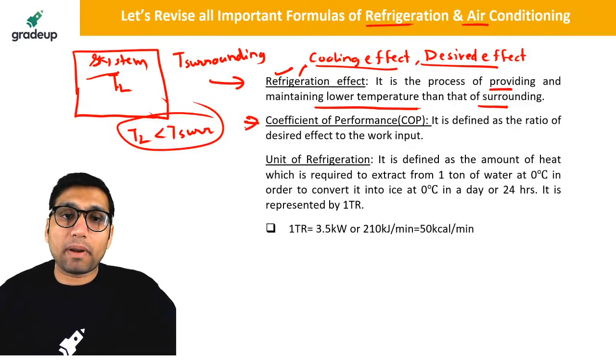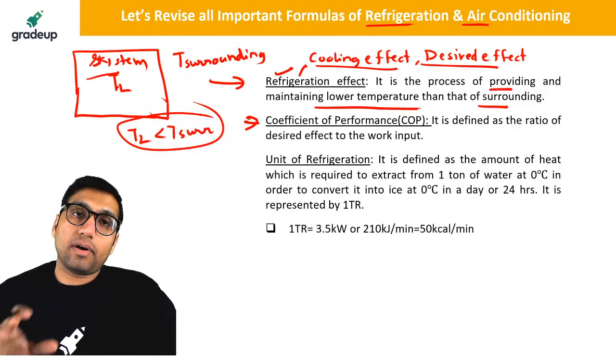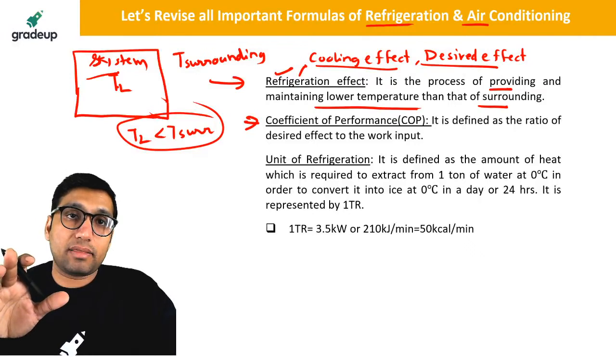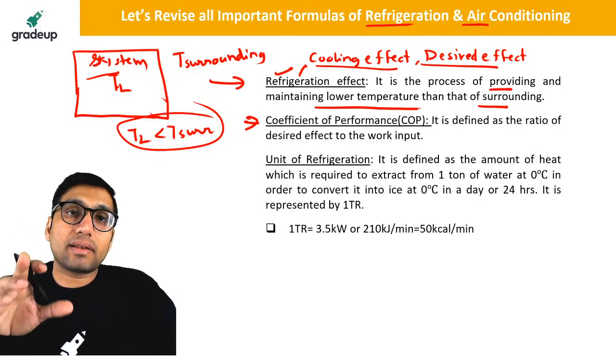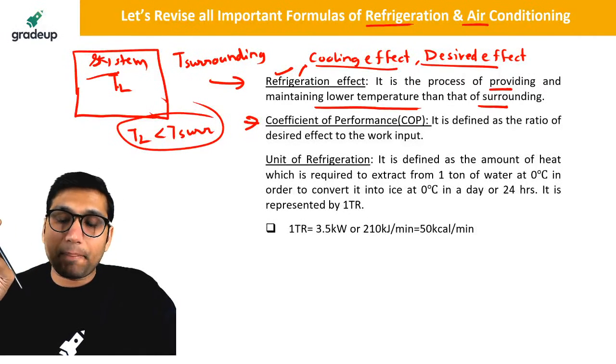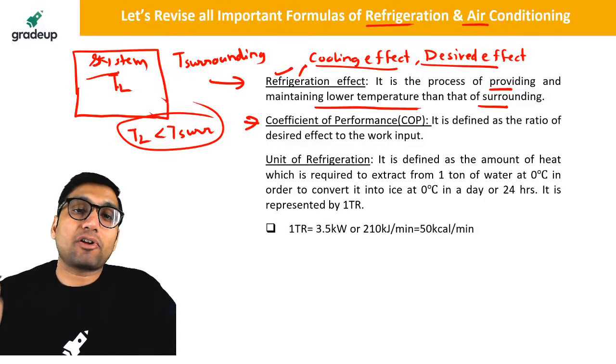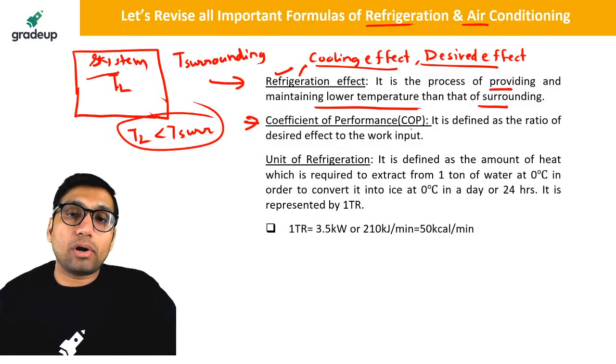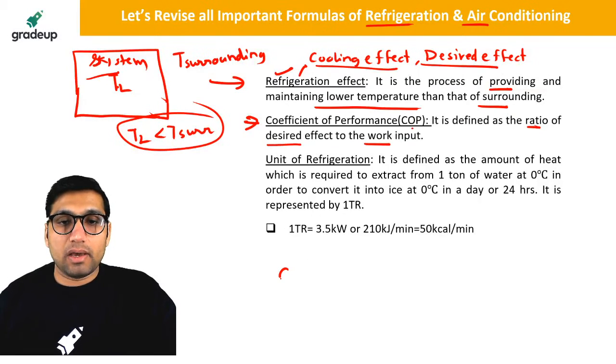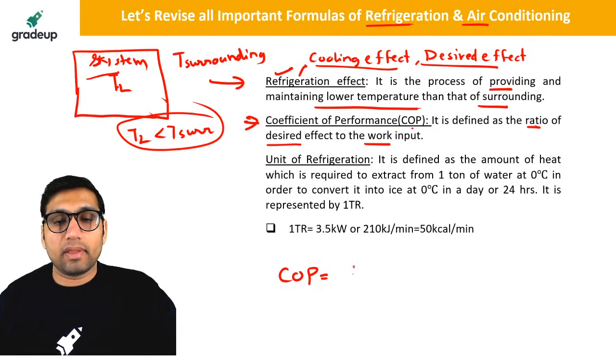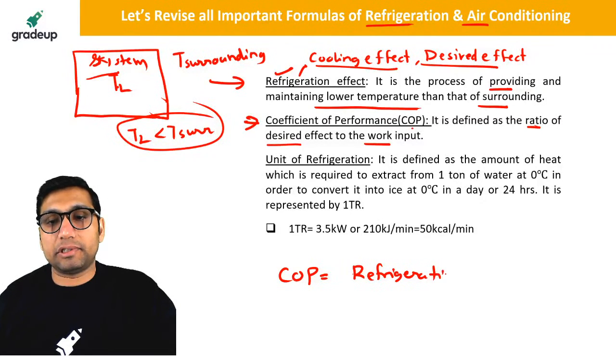Next is coefficient of performance. For the work absorbing devices like a refrigerator and heat pump, the performance is measured with the help of a parameter called coefficient of performance, called COP, which is equal to ratio of desired effect to work input. COP is also equal to the refrigeration effect divided by work input.